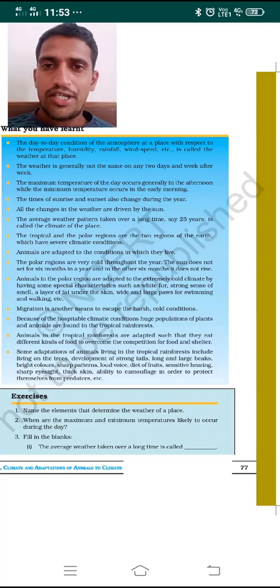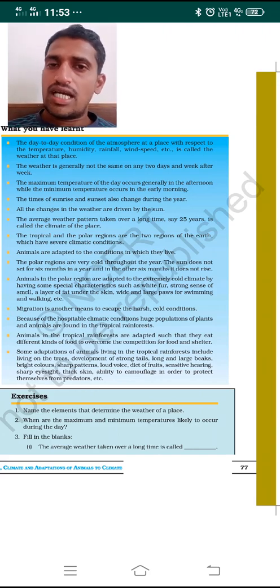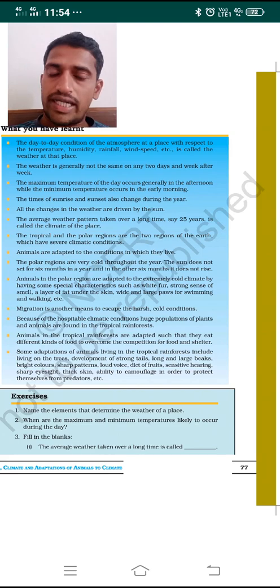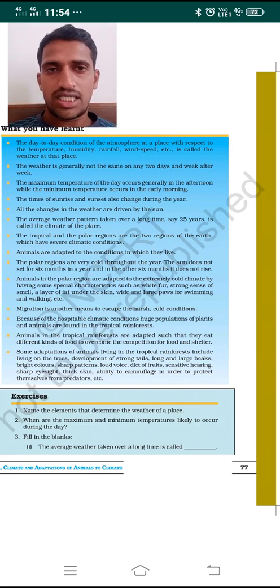So dear students, let me recall all the concepts that we have completed in the lesson we studied in the previous class, that is adaptation of animals in different habitats. We studied weather, climate and adaptation, and we have already completed all these topics in the previous classes. So let me recall all the points that we have studied. Yes, let's go for that.